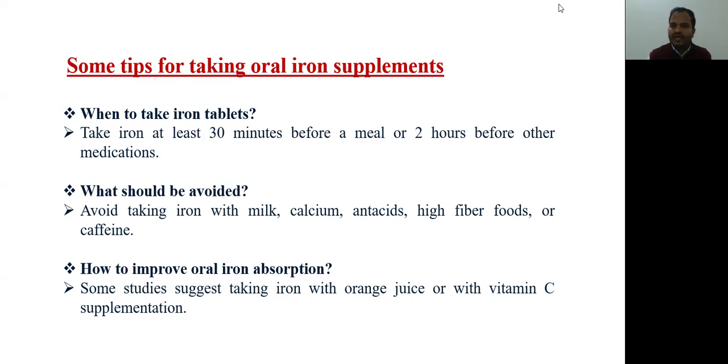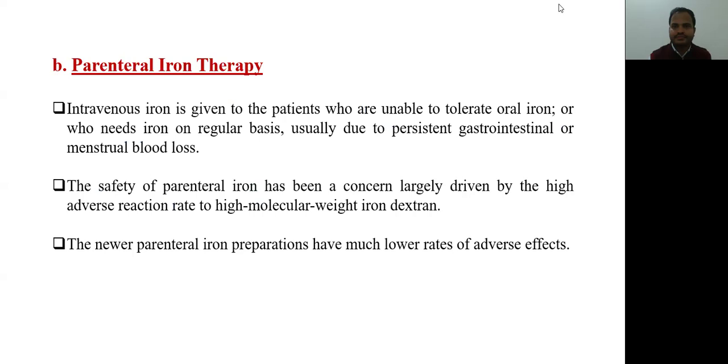How to improve oral iron absorption? Some studies suggest taking iron with orange juice or with vitamin C supplementation increases the efficacy of iron supplementation. So these are the three things that should be kept in mind, or suggested to the patient, while giving oral iron therapy.